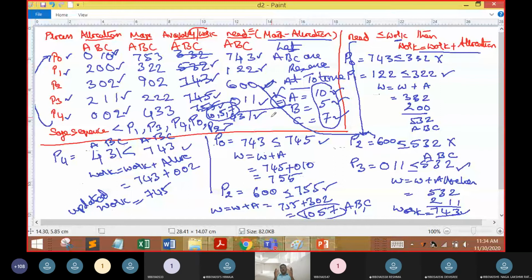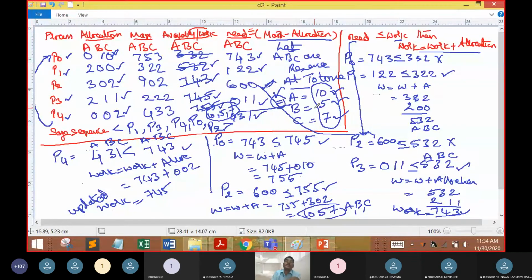That means initially the operating system has 10 instances of A, 5 instances of B, and 7 instances of C. Then it starts allotment to the processes based on their maximum need, and it sees that if it gives all the resources to P0, P1, P2, P3, P4, it may lead to deadlock. They may move from an unsafe state to the deadlock state, which should not happen. So the operating system is going to build a safe sequence, which shows which process should be first and which next. It does this with a safety algorithm.